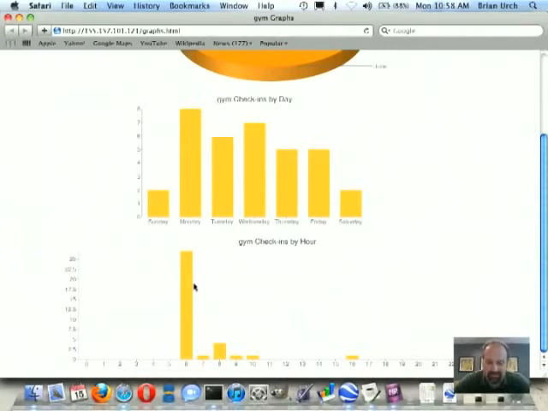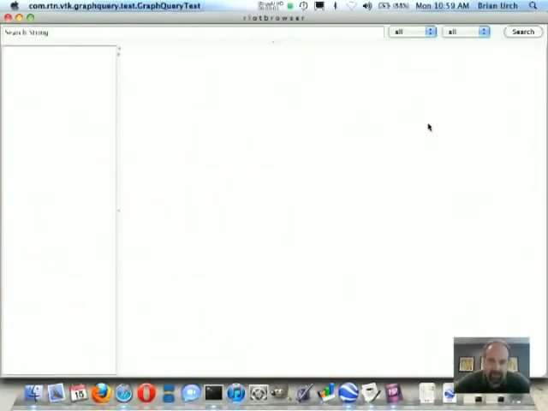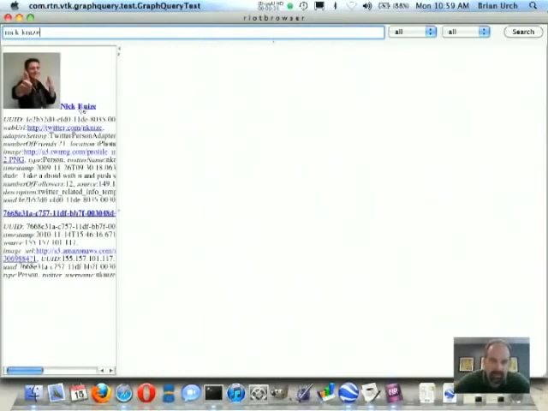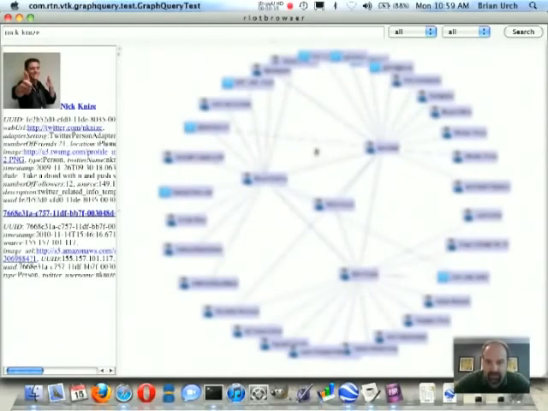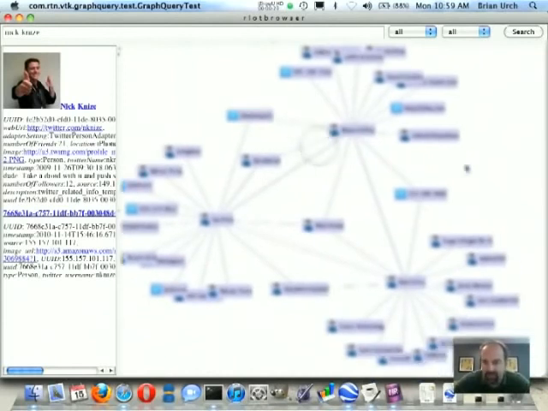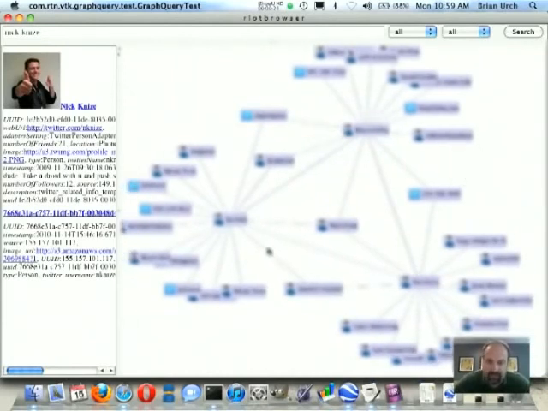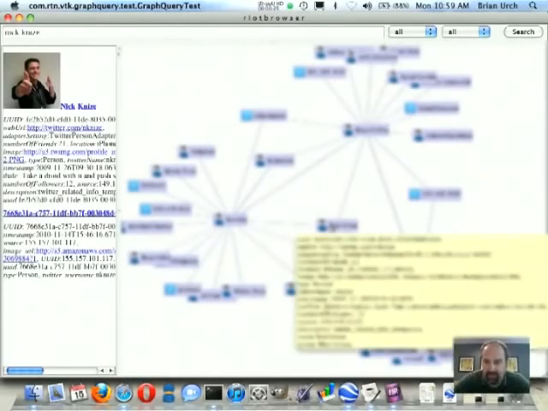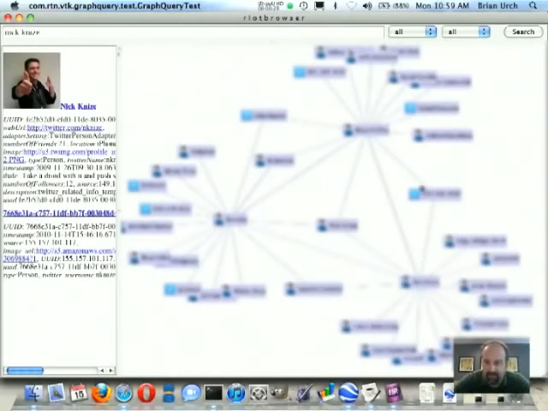on Monday. Now one last thing we want to show is the graphical Riot object browser. We can type Nick in here, and this will bring back Nick's object, and we can click on that, and that will go out and bring back all the associations for that object. And this is also another way, if you're trying to track somebody in cyberspace. You can see Nick is shouting out in Twitter to different users. You can also see some phone numbers that are linked in with this. So the graphical object browser is a good way to kind of visualize the relationships between all your objects.